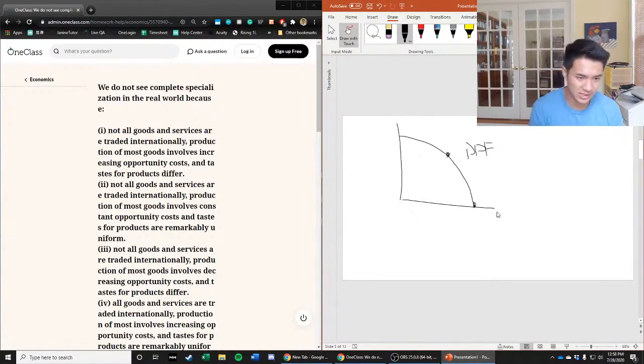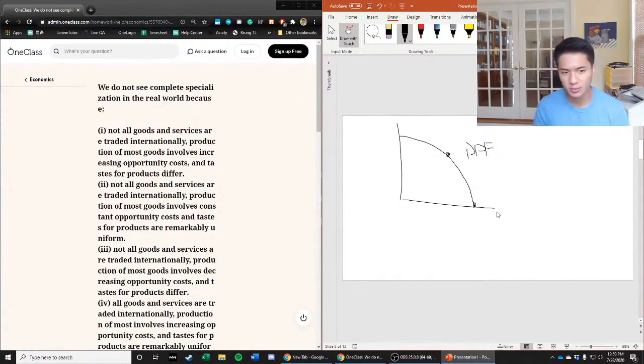And finally, tastes for products. How does that impact the type of goods that are produced? It might be the case that we cannot access all of the goods we want from trade alone. There are certain goods that we must produce ourselves, and so it doesn't make sense to forego production of goods that we have very strong tastes for in favor of goods we have weaker tastes for, just for the sake of trade, because we wouldn't be able to access the highest consumption bundle that we would want.